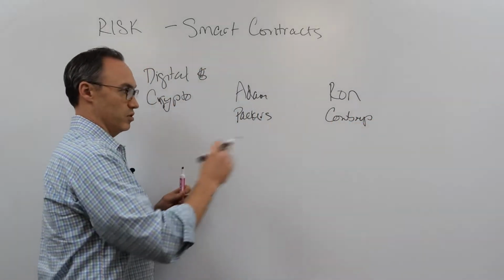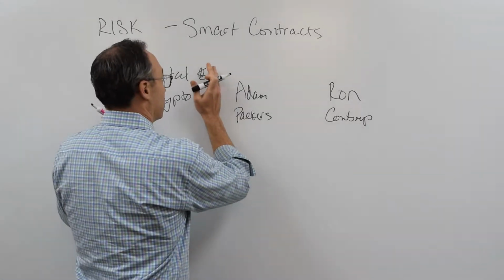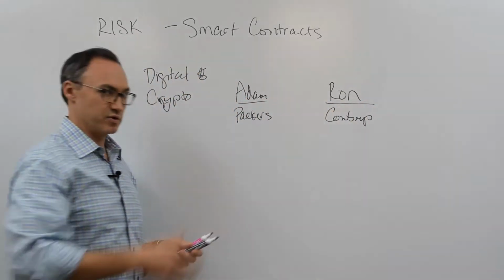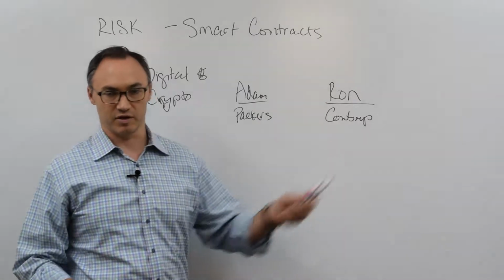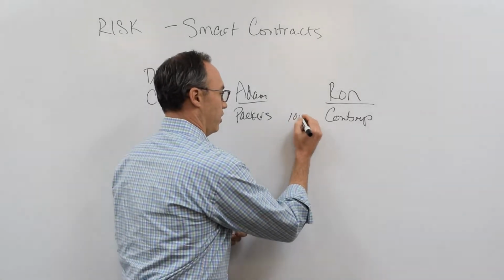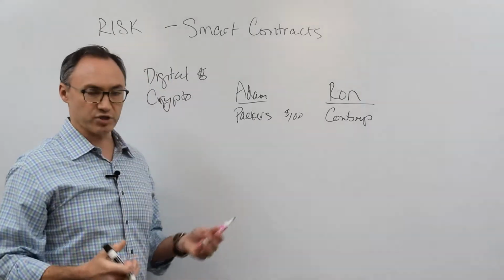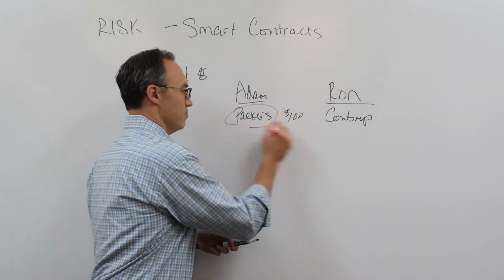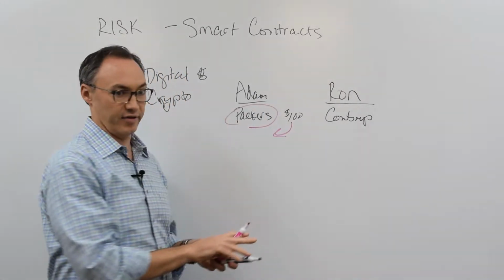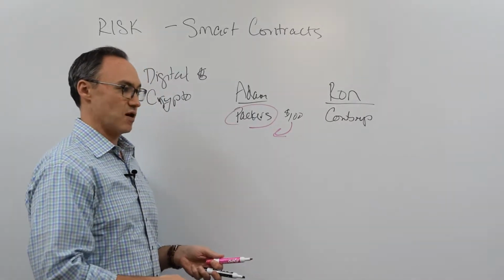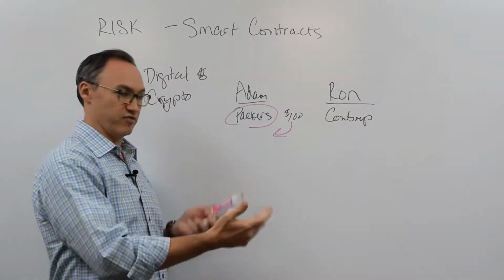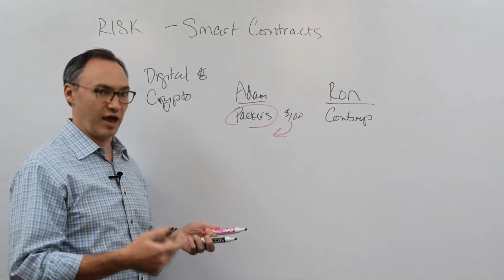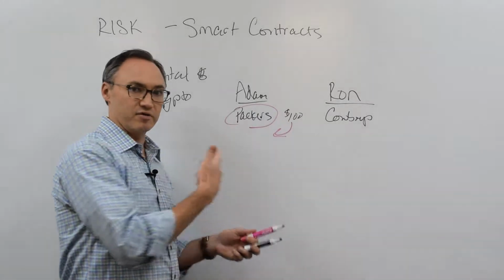Right now, on a normal bet, so not a smart contract, not a cryptocurrency bet or anything like that, if we did this, we would shake hands, and I'd say, "Look, I'm taking the Packers," or I'd say, "I'm taking the Cowboys." We're going to bet $100 on it. We're going to watch the game, or at least look at the score, and whoever wins the game gets the money. And Ron might either give me cash. I know him, so we trust each other, so we figure we're good for it. He might give me cash, he might give me a check, he might Venmo, he might Cash App, whatever he might do, but he's going to give me the $100 because we know each other.